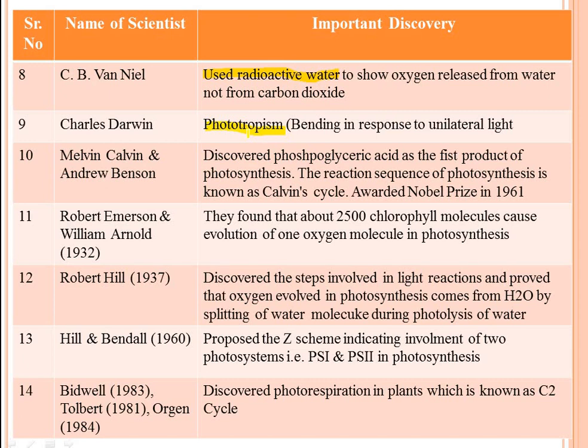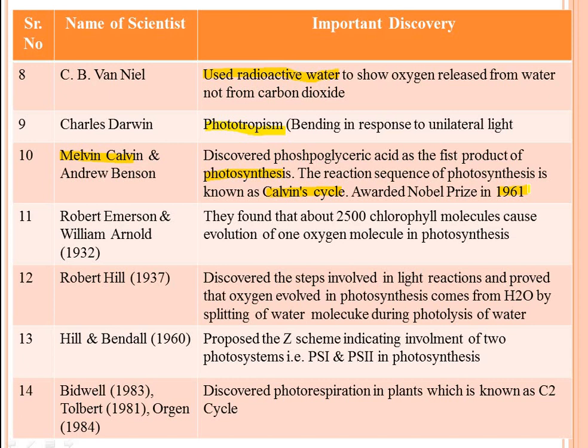Phototropism means the tip of a tree or a plant bends toward the blue light, and this phenomenon was discovered by Charles Darwin. The next one is Melvin Calvin and Andrew Benson, who discovered phosphoglyceric acid as the first product of photosynthesis. The reaction sequence of photosynthesis is known as the Calvin cycle. It is also known as the C3 cycle, awarded the Nobel Prize in